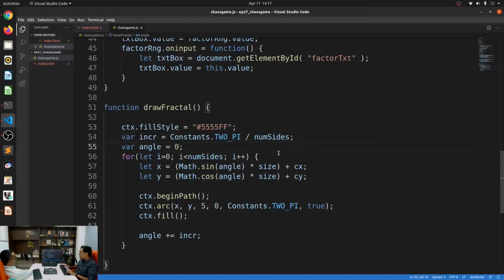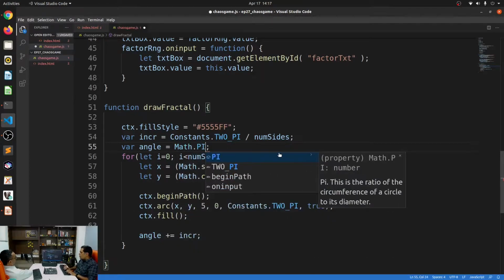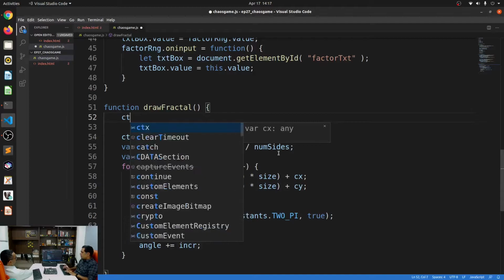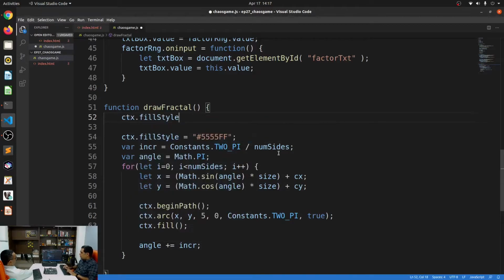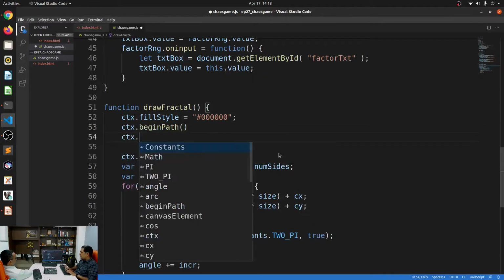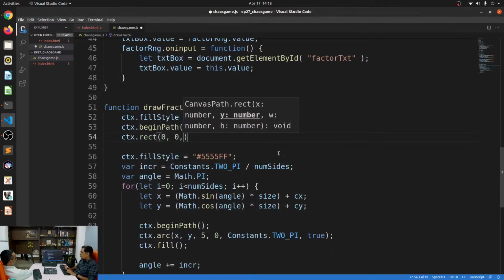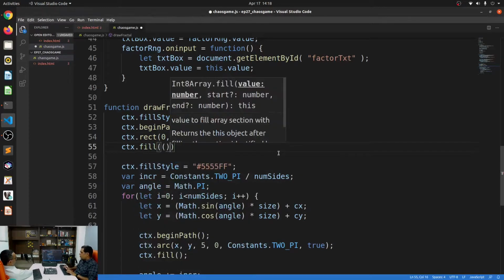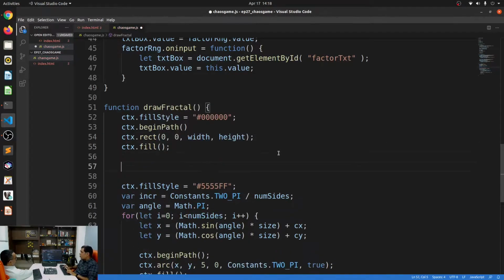So first things first, we need to start it from math.pi so that it starts at the very top, so that the first point is at the very top. Let's say context dot fill style is equal to hash 000, context dot begin path, context dot rect 0 comma 0 comma width comma height, context dot fill. All right, so that makes the background black.